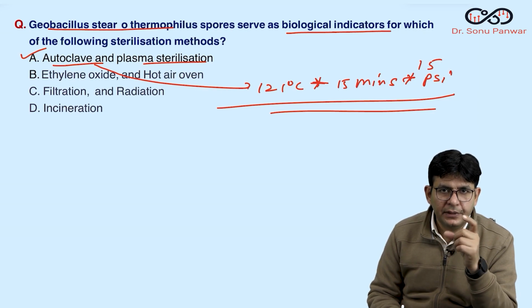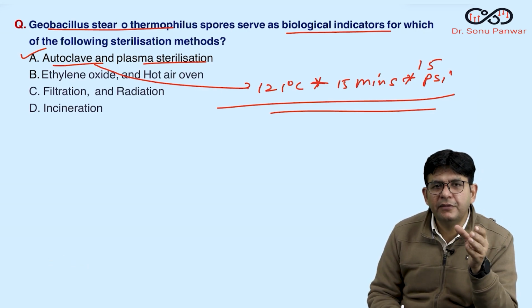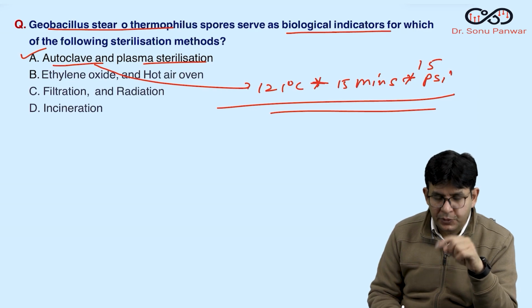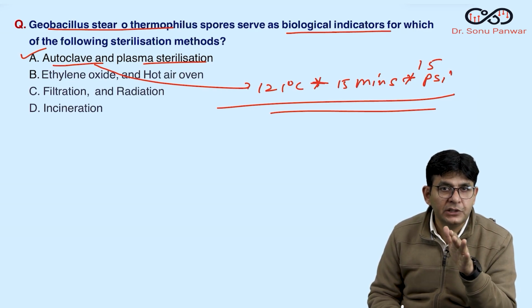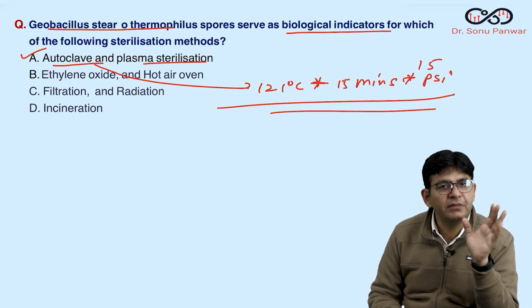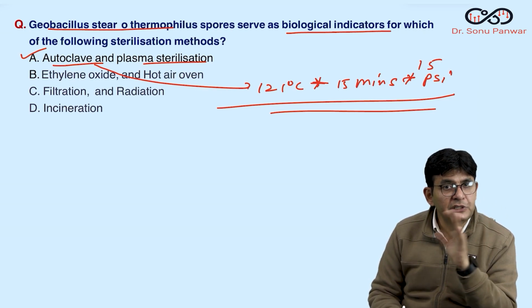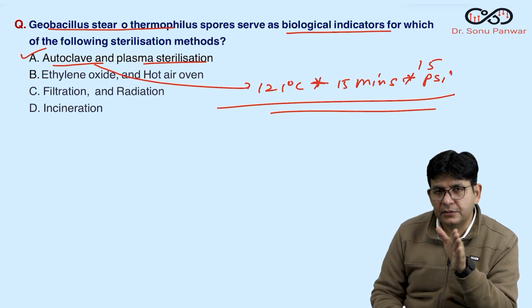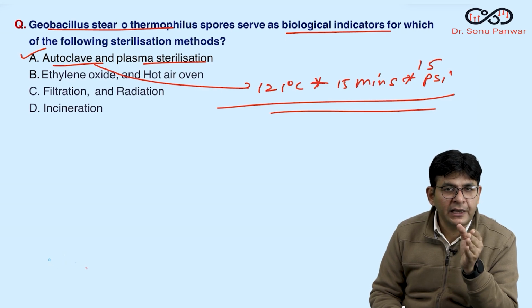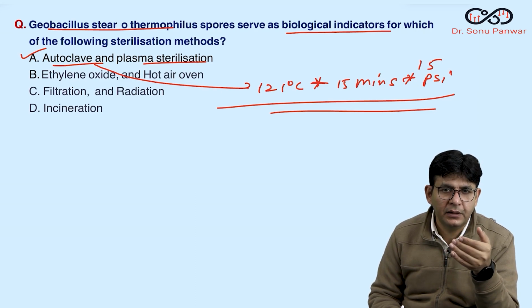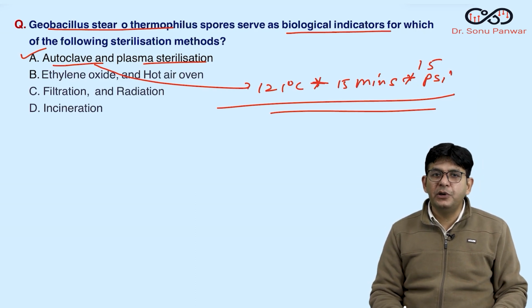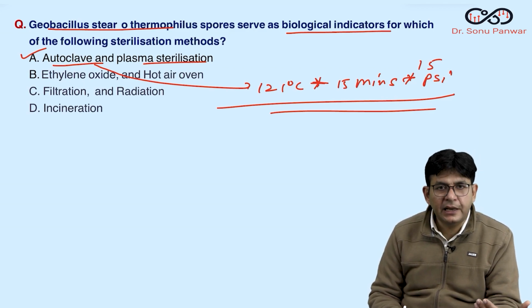If growth happens, nowadays the newer versions have come, in which there will be a color change if the spores are not killed. They will become colorful after some time, after the incubation, and if they do not change color to blue and all, that means your indicator is working fine. You got my point? Before, they used to culture it on a culture plate, but nowadays they see the color change. And why will the color change? Because the spores will grow and produce a color which is already put into the biological indicator. Otherwise, they would not be able to produce that particular color.